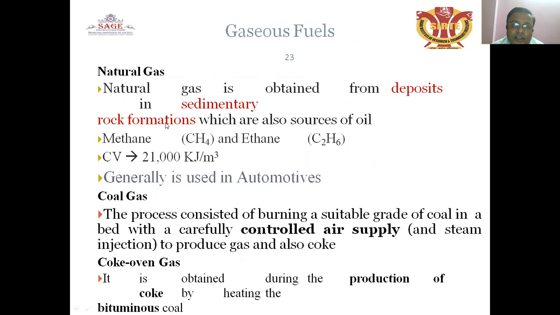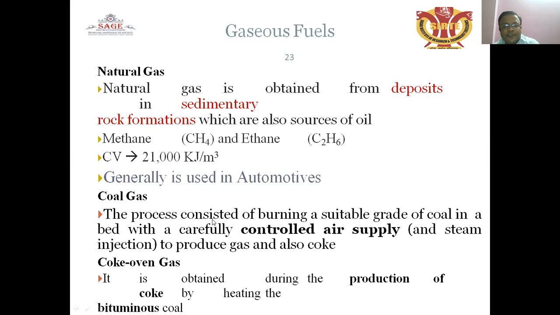What are gaseous fuels? Gaseous fuels are a different category. Natural gas is obtained from deposits in sedimentary rock formations, which are also sources of oil. Methane, with the formula CH4, and ethane, C2H6. Calorific value is 21,000 kilojoules per meter cube. Generally, it is used in automotives.